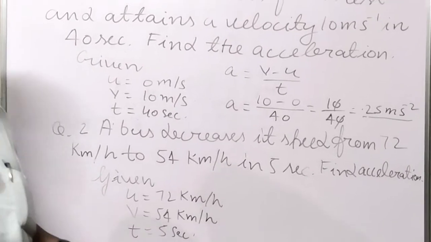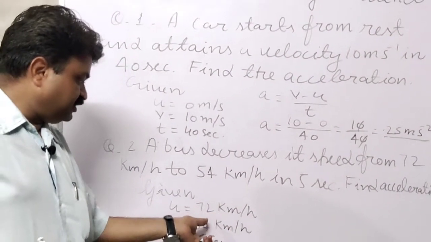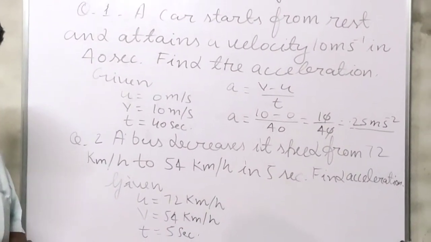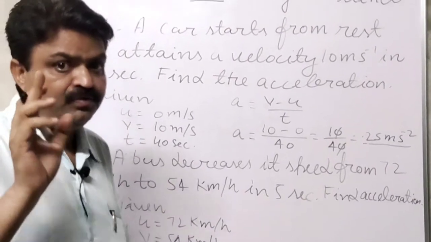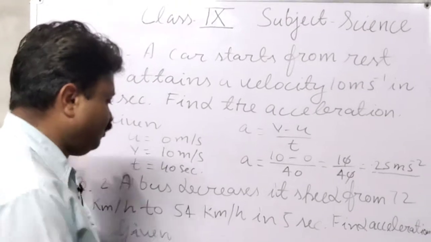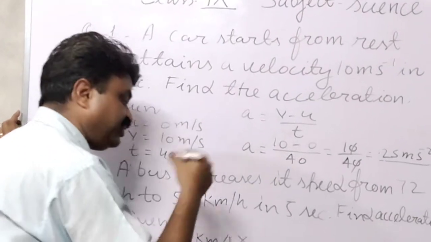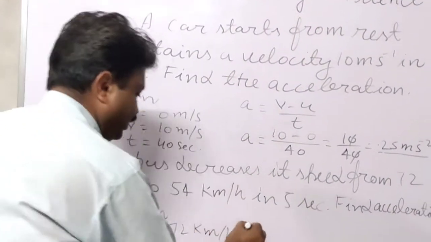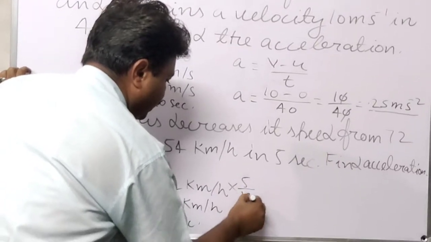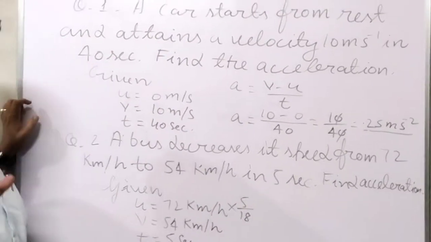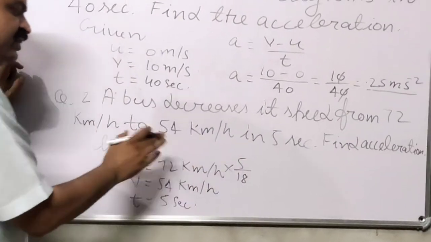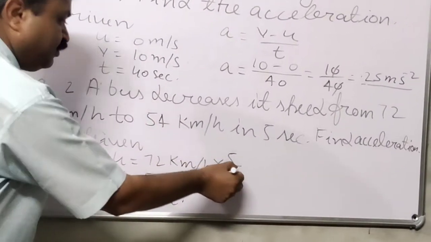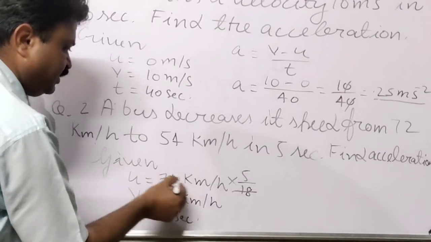Now, because these velocities are given in kilometer per hour, students, you will convert them into meter per second. And how can you convert it? You multiply it by 5 upon 18. It is the simple trick, students. With the help of that you can easily convert it into meter per second.